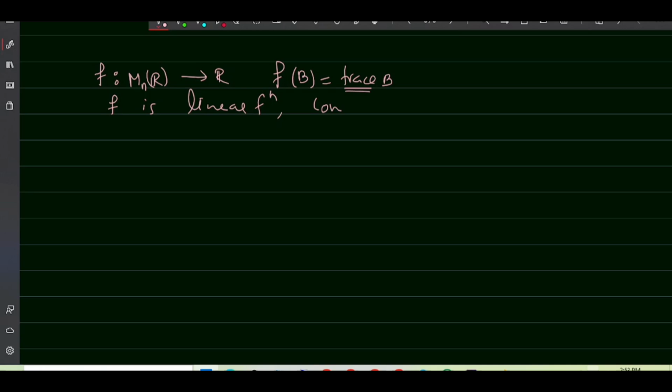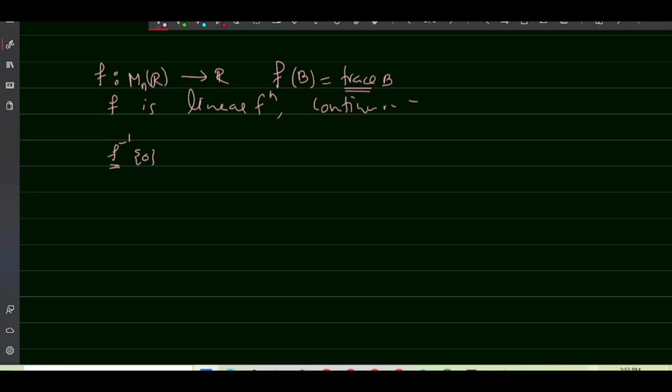Now, consider a function f from Mn(R) into R, which is defined by f of a matrix B equal to trace of B. We know that the trace of a matrix is a linear function. So f is a linear function and every linear function is continuous. Now consider f inverse of the singleton set {0}.